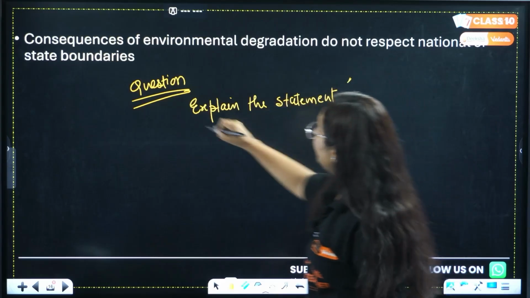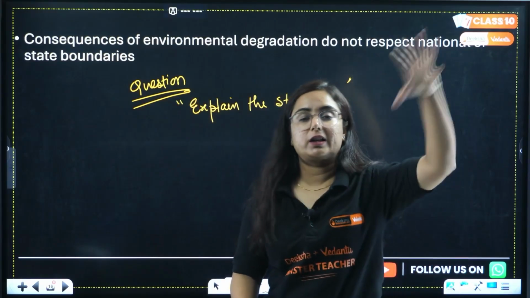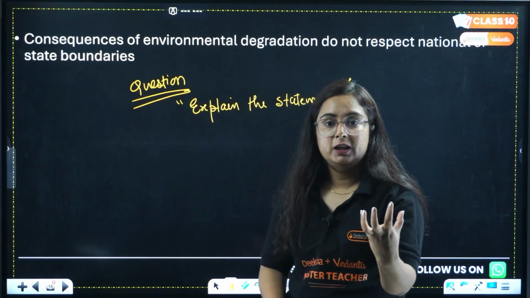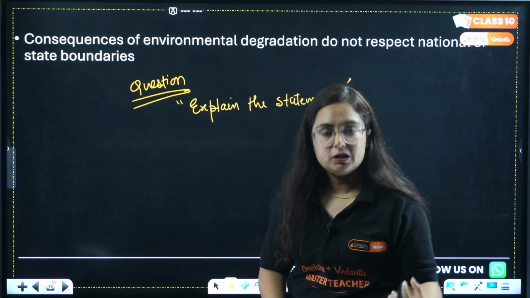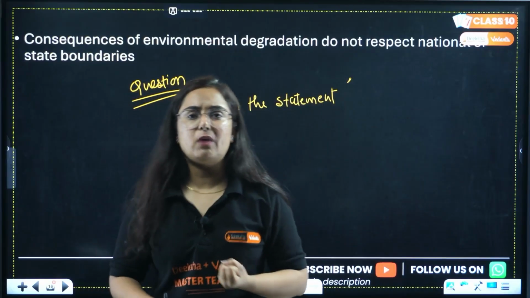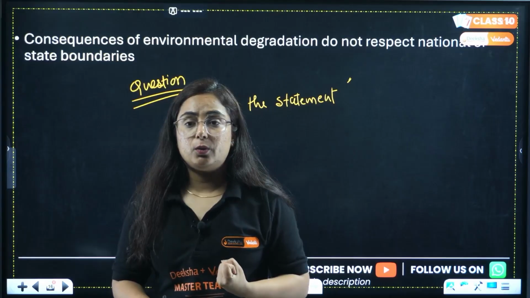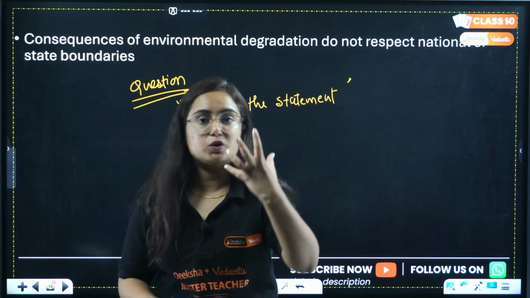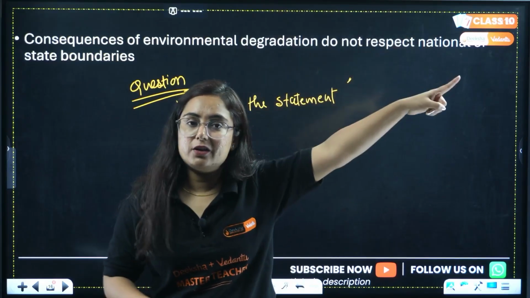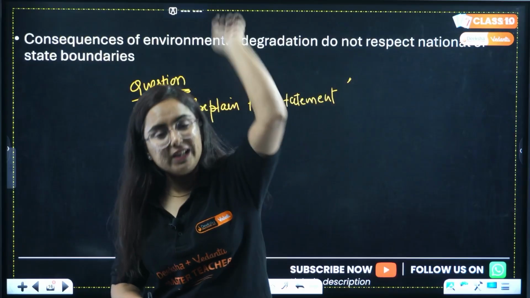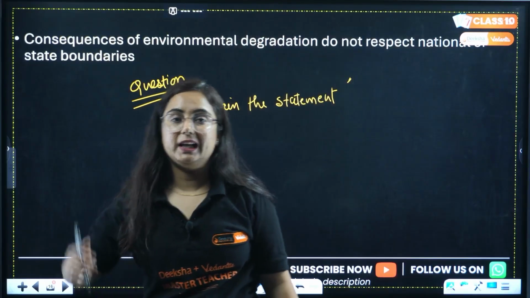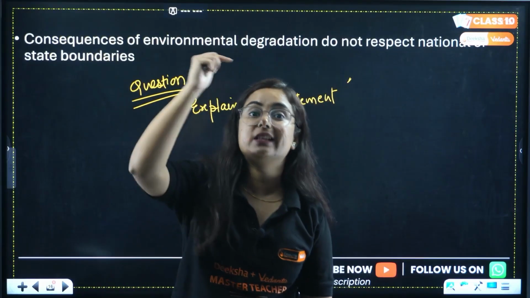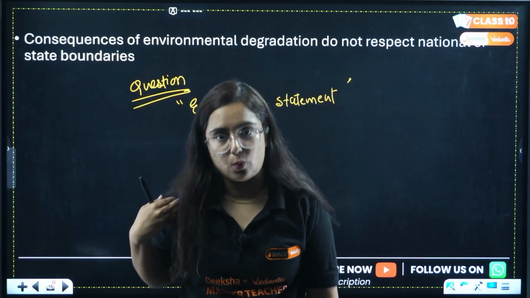When we use resources a lot, it leads to exhaustion and environmental degradation. But do you think that environmental degradation respects national boundaries? No. If any other country is doing air pollution, it will create global warming, it will cause melting of glaciers, and it will eventually affect Indians too.